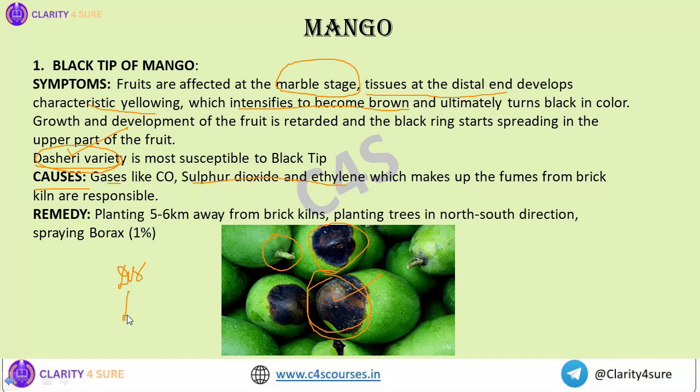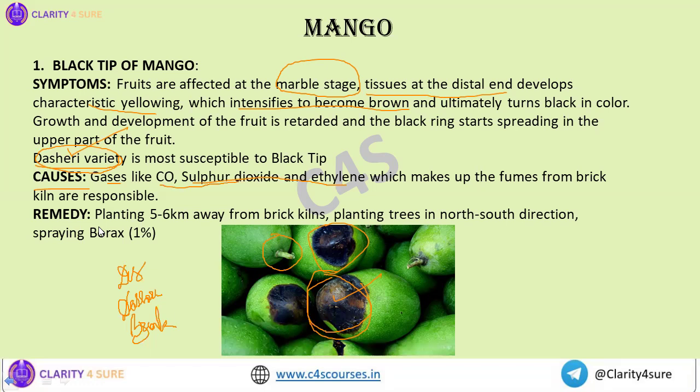Second, the susceptible variety is most susceptible to black tip. The third thing is brick kilns. Any mango orchard which is planted near the brick kilns is mostly affected by this particular disorder, because of the gases like carbon monoxide, sulfur dioxide, and ethylene.